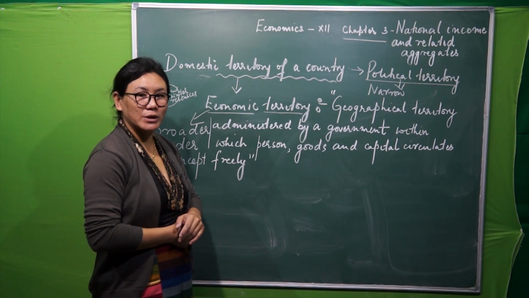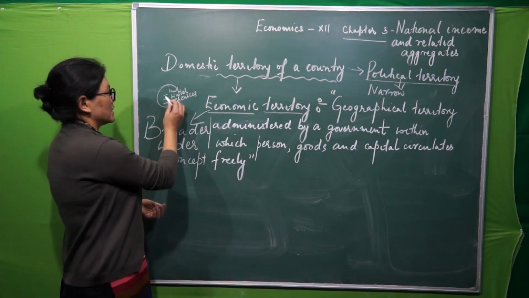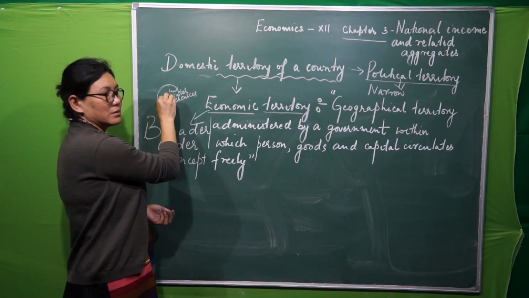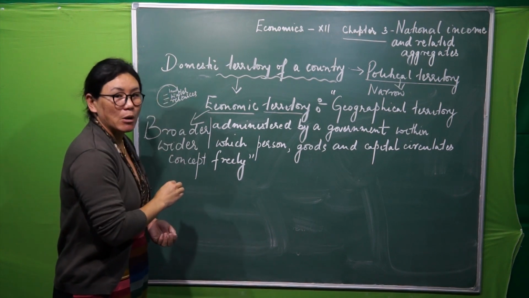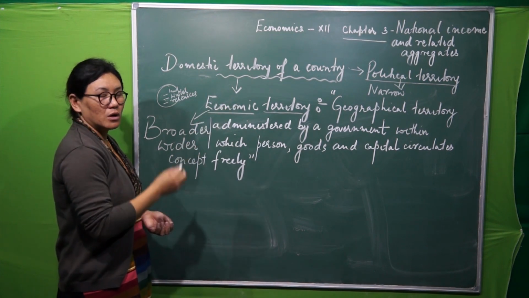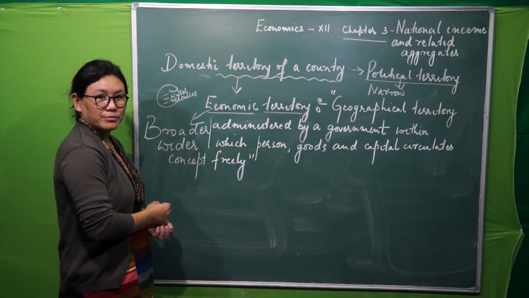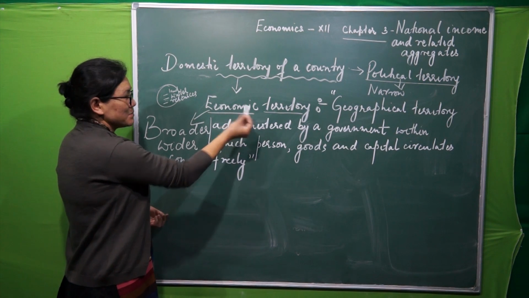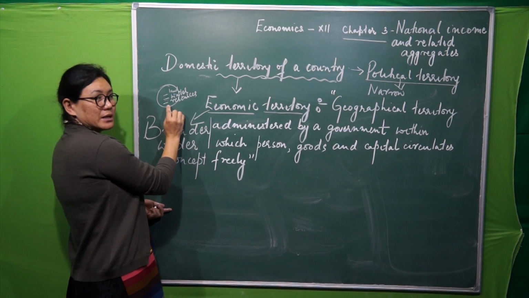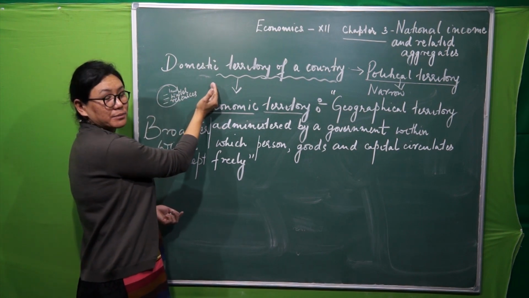Is that clear? Now see here, I said political territory. Political territory is the territory lying within the political boundary of a nation. Not only territory, it comprises many things. Got it? Now what does this meaning say, economic territory? It says that it will go beyond this territory.